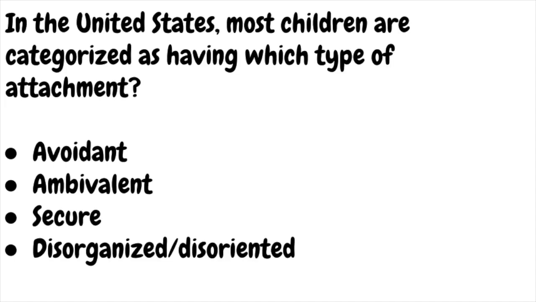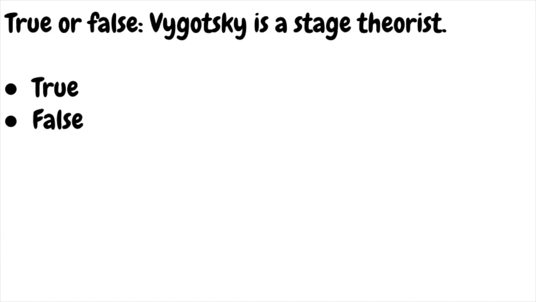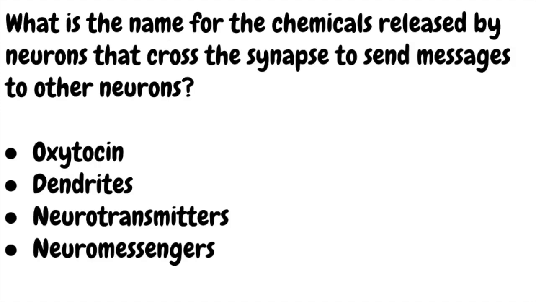In the United States, most children are categorized as having which type of attachment? Is the answer avoidant, ambivalent, secure, or disorganized, disoriented? True or false? Vygotsky is a stage theorist. What is the name for the chemicals released by neurons that cross the synapse to send messages to other neurons? Is the answer oxytocin, dendrites, neurotransmitters, or neuromessengers?